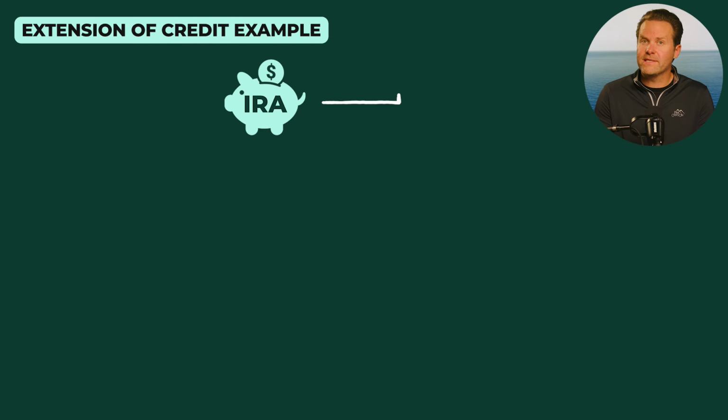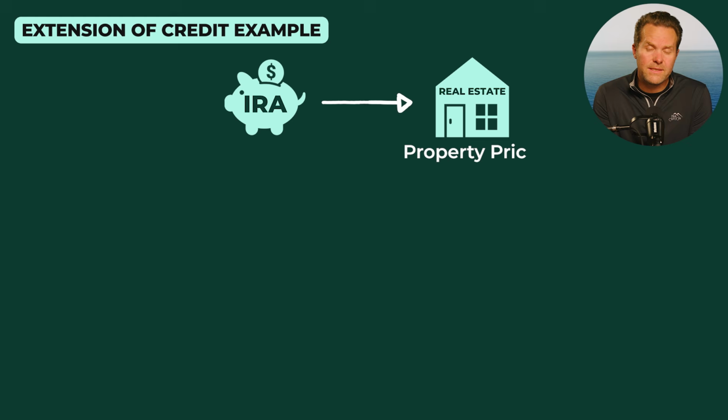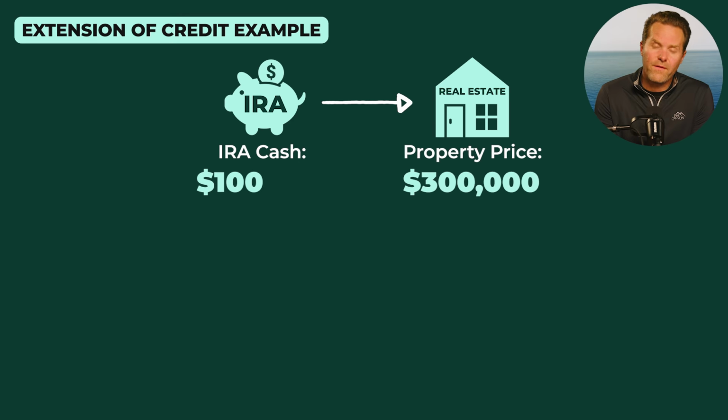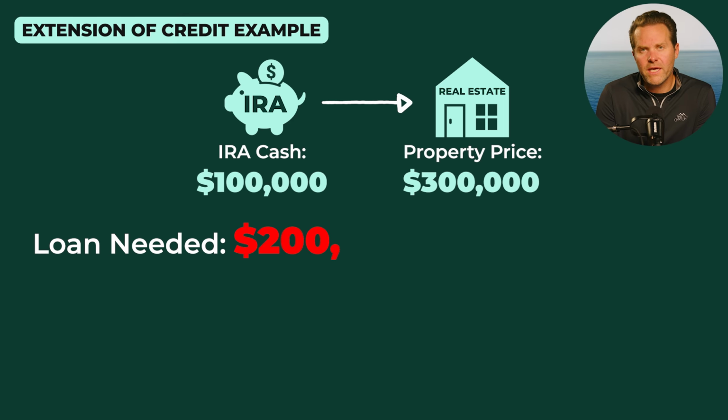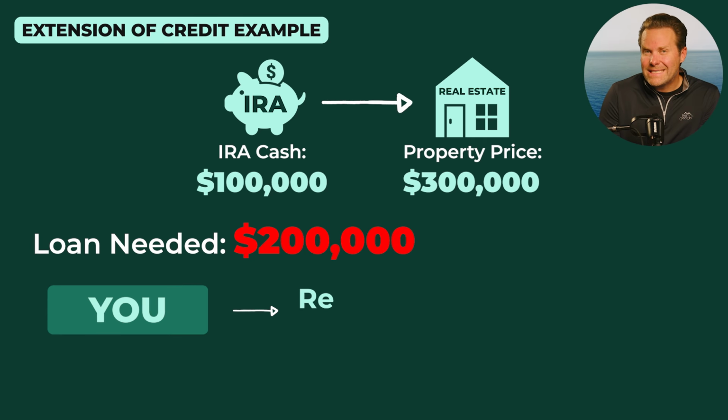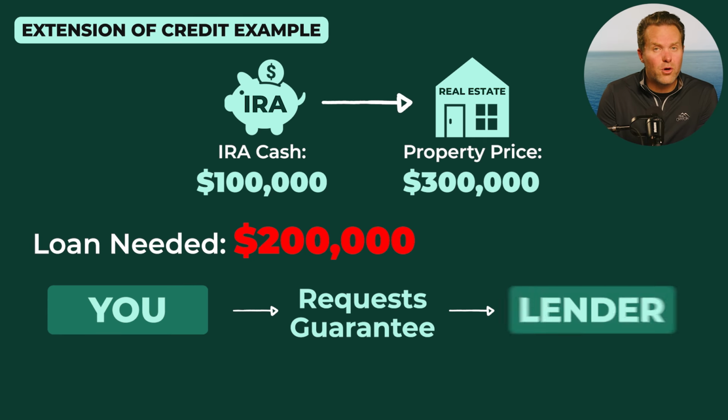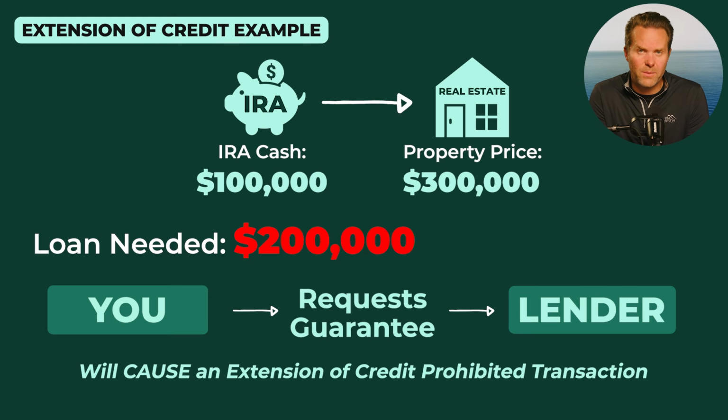So for example, let's say my IRA is buying real estate again, and let's say the property's $300,000 and I have $100,000 in my IRA, but I want to get a loan for the other $200,000 to purchase the property. Now, if I guarantee that debt and I use my personal credit to obtain that loan, that will cause an extension of credit prohibited transaction for my IRA. I cannot personally extend credit to benefit my IRA to make an acquisition or to refinance or get any debt on a property or asset. So stay away from guaranteeing debt or using your own credit to acquire an asset.